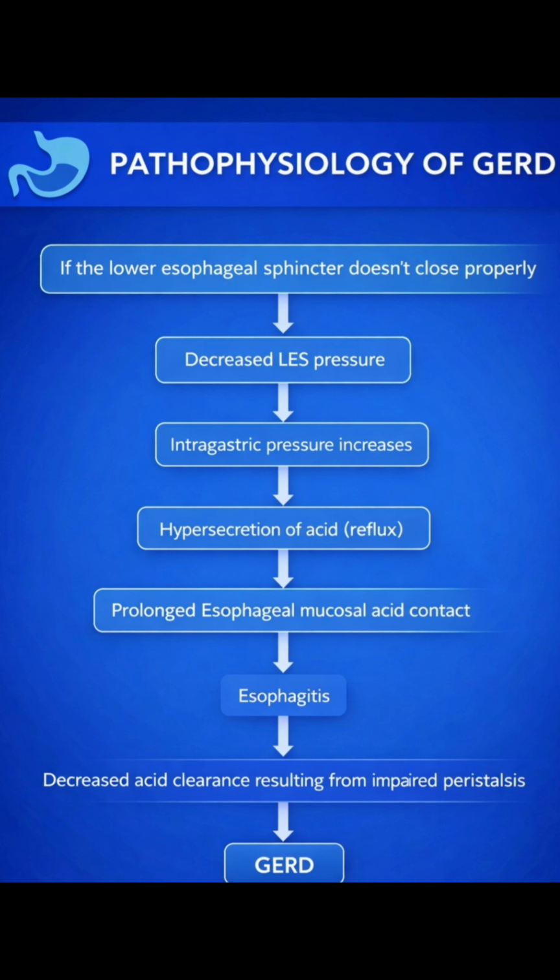Basically, it's very simple. If the lower sphincter muscles don't close properly, then the food moves upward into the mouth or the esophagus. This is the pathophysiology of GERD.